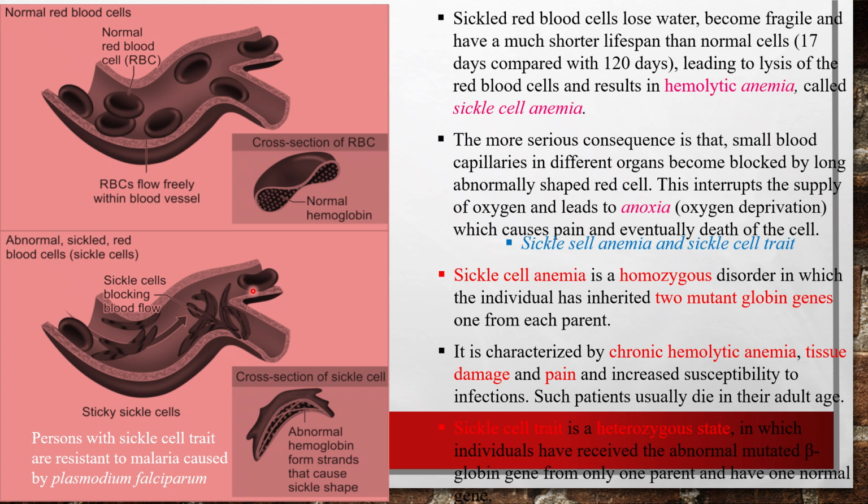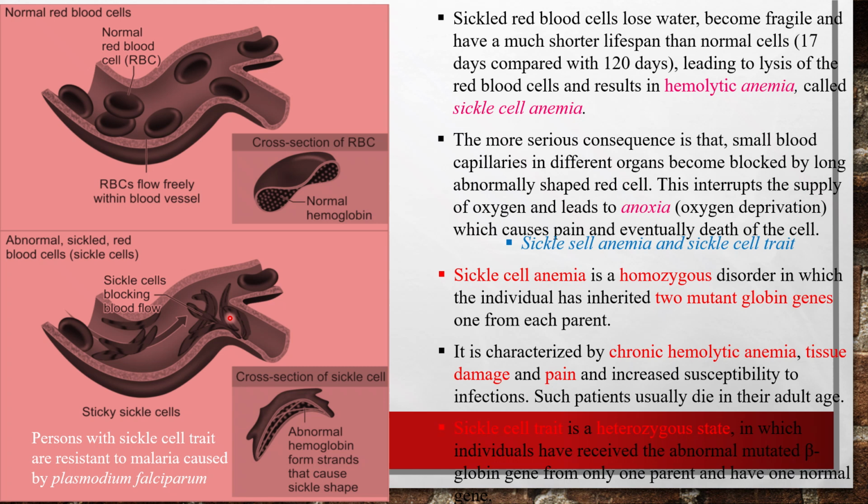Moreover, the more serious consequence is that the small blood capillaries in different organs become blocked because of the very peculiar and altered shape of the RBCs. They do not pass easily through the passage, and this interrupts the supply of oxygen and leads to anoxia to the tissues or cells where the supply was going on, which causes severe pain and eventually death of the cell. And this leads to